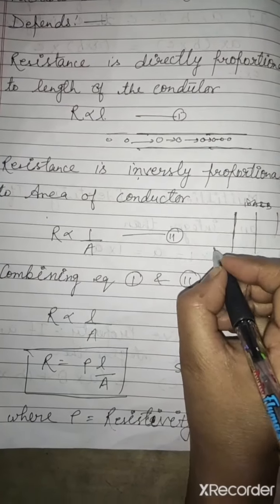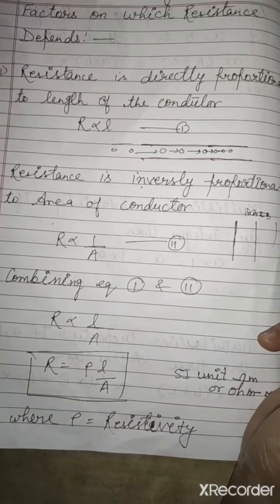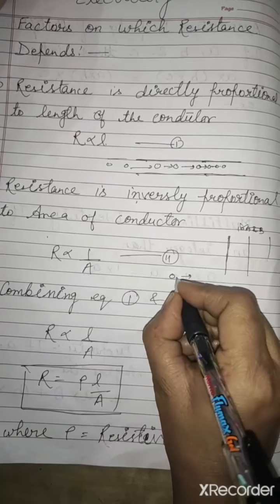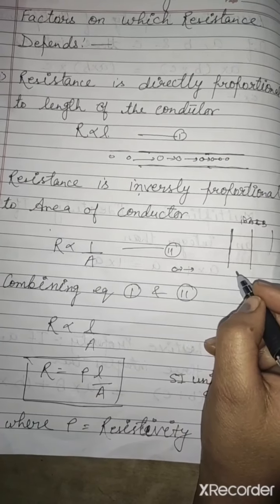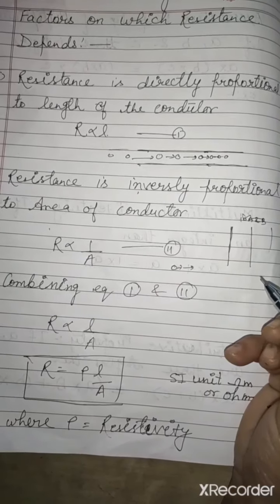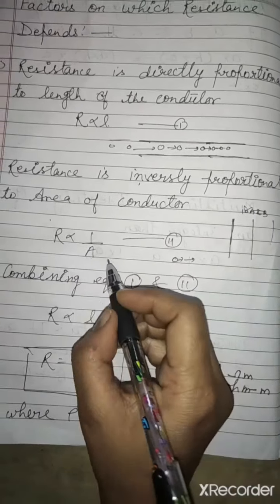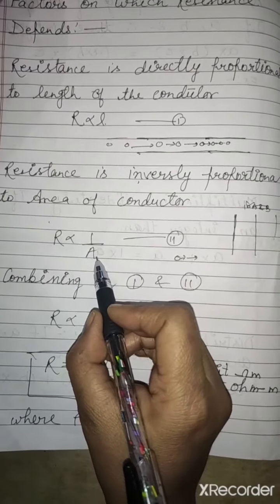If we have less area, we can hit each other. If there is not any type of collision, that means resistance is very low. And if resistance is very low, that means current will be high. So resistance is inversely proportional to area.